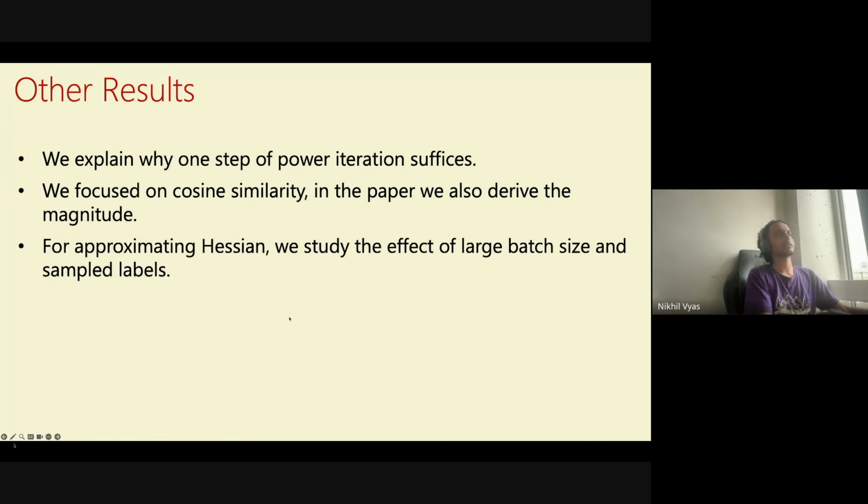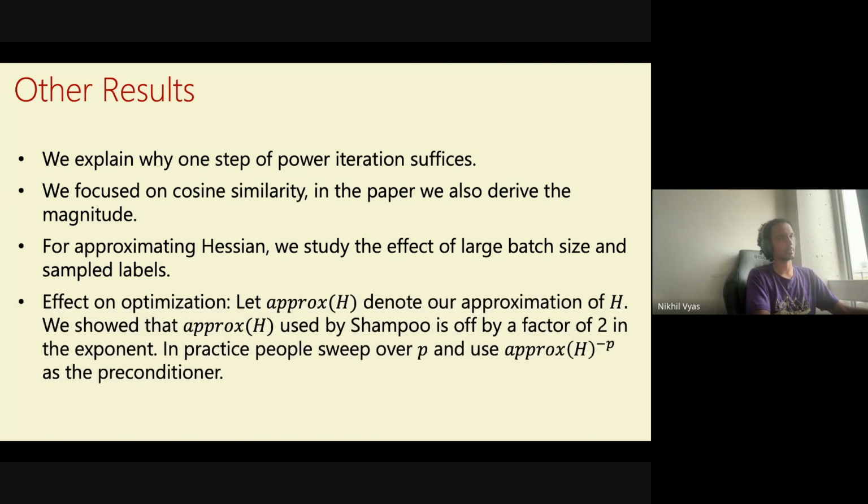And the other thing is that for the Hessian, there are some other things like the effect of batch size, sample labels versus real labels. We study things like that also in the paper. And as I also mentioned, in practice people already sweep over the exponent, so this doesn't directly help us in improving the optimizer.